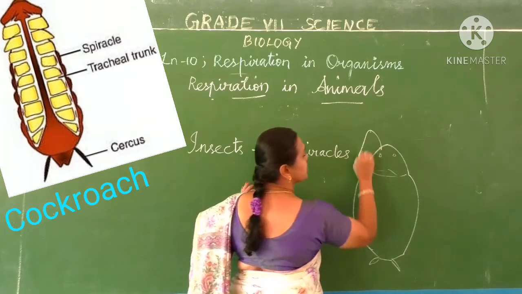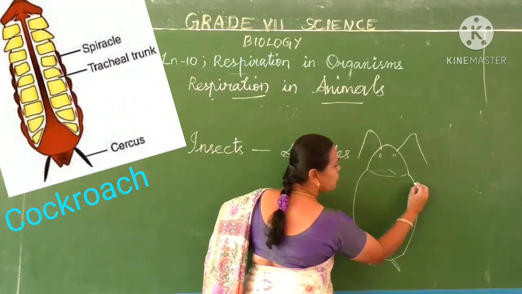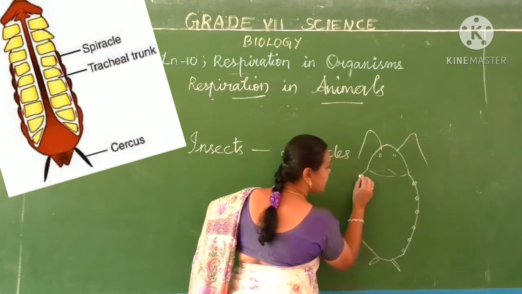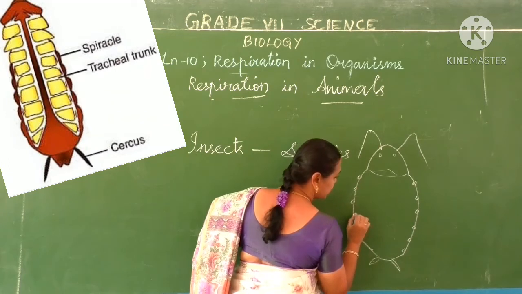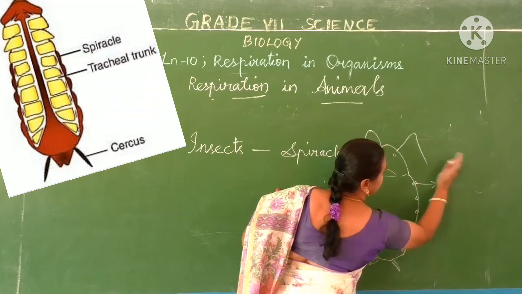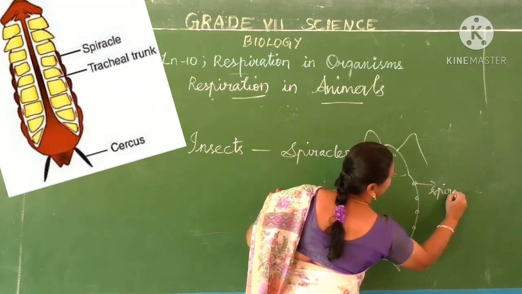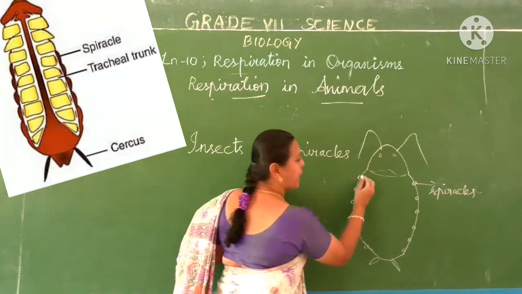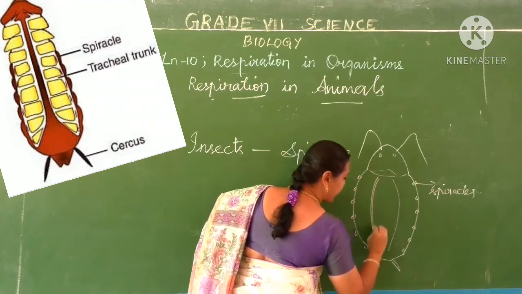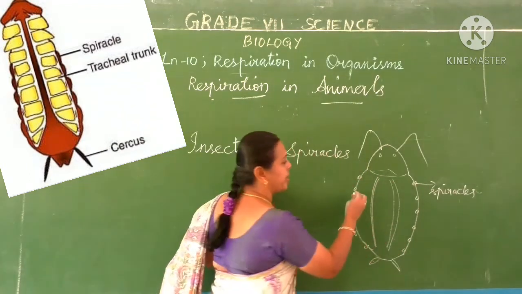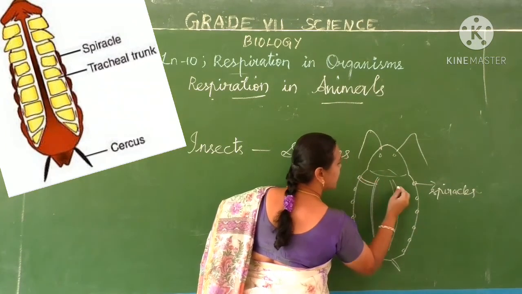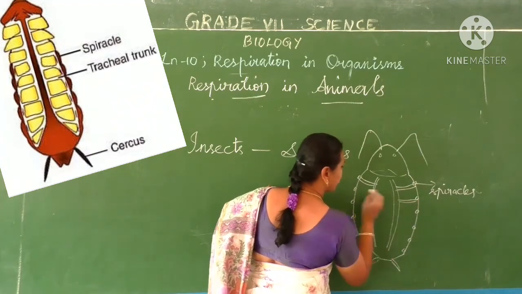In this cockroach, they have small holes at the side of their body, and these small holes are called spiracles. And these spiracles are attached to a respiratory tract. They have a separate respiratory tract to which the spiracles are attached.